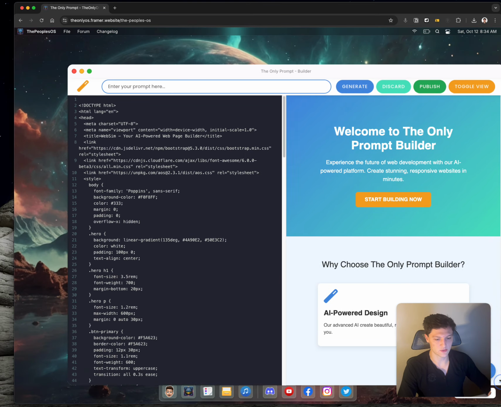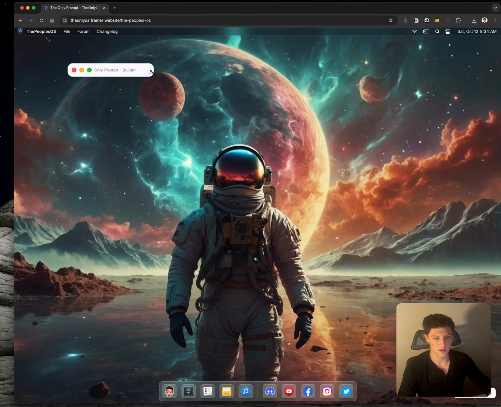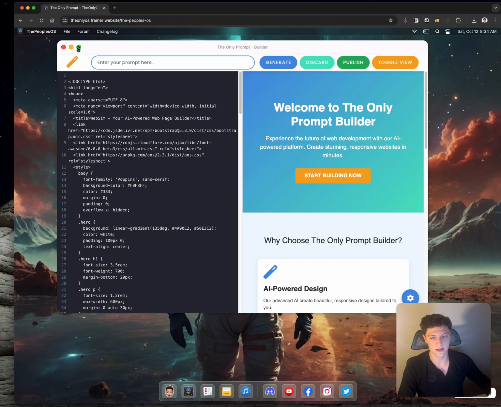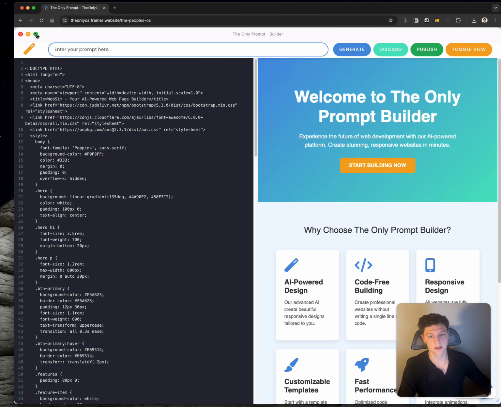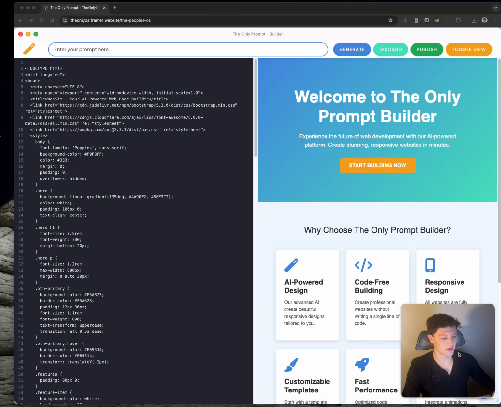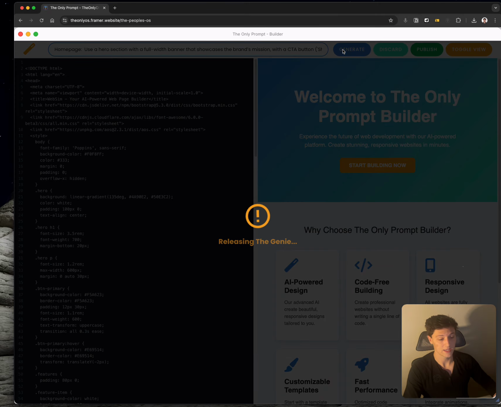So this is the builder. Obviously this is like Mac OS, so I can resize it, and I can move it around, and I can click here to full screen it. For this example, we'll keep it full screen. What I'm gonna do right here is put in a random prompt to get us a website. I'm gonna click generate, and this is gonna load. So just give me one moment.